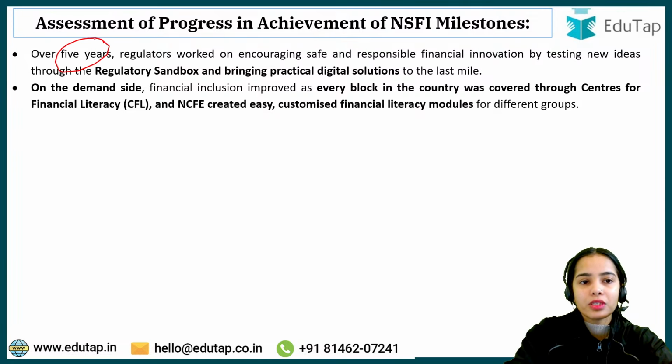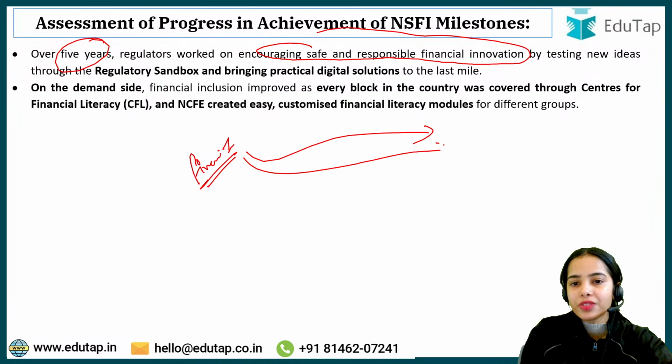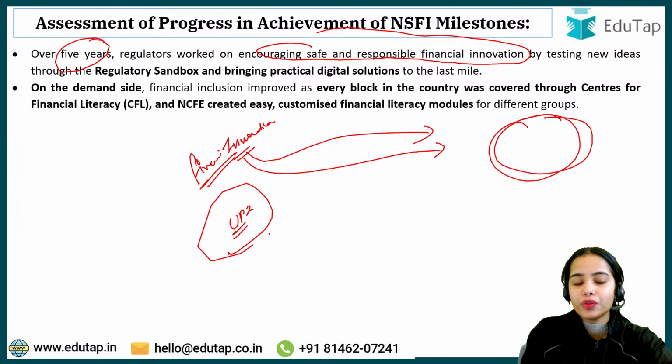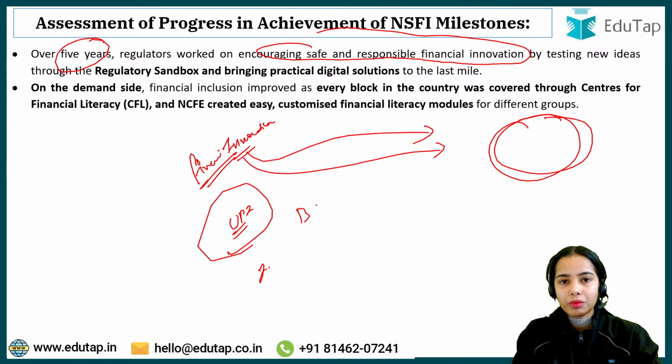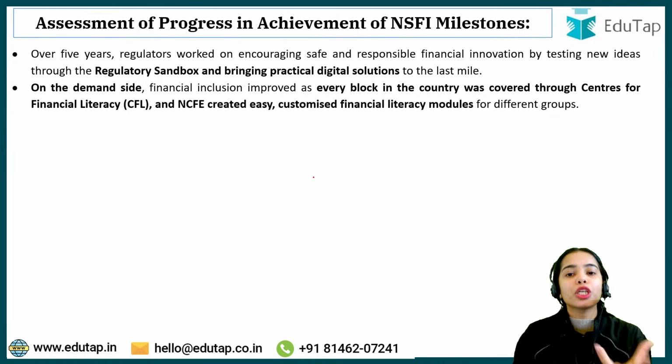Okay, over 5 years now, regulators have been working on encouraging safe and responsible financial innovation, because financial innovation is important so that financial products and services can be made accessible to a large portion of the population. Financial innovation is very important in our country. UPI was a financial innovation; IMPS, RTGS, NEFT were all financial innovations, as well as the Bima Sugam and the different initiatives taken by IRDAI. They are the financial innovations that are happening.